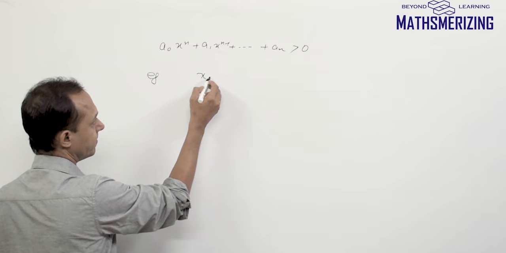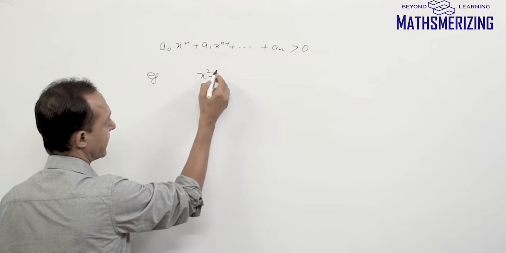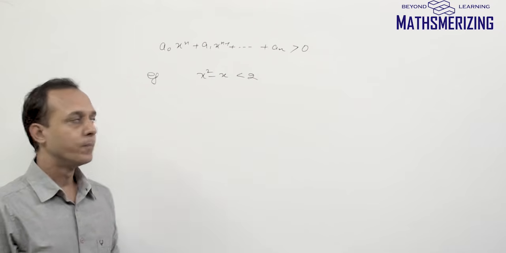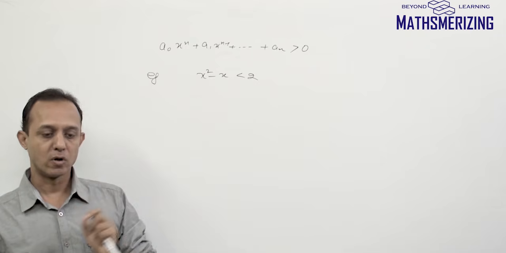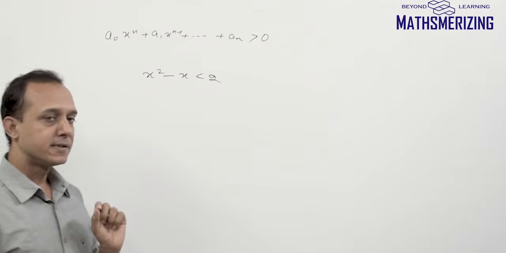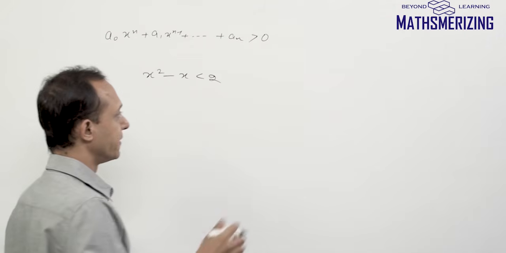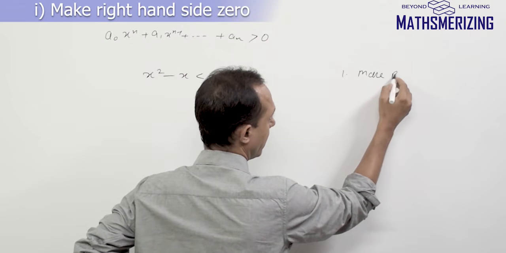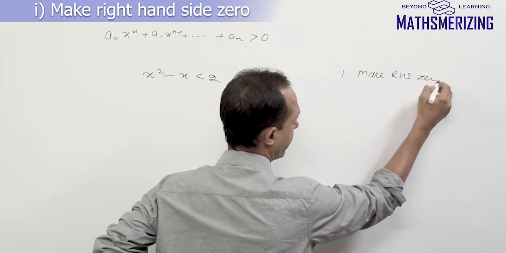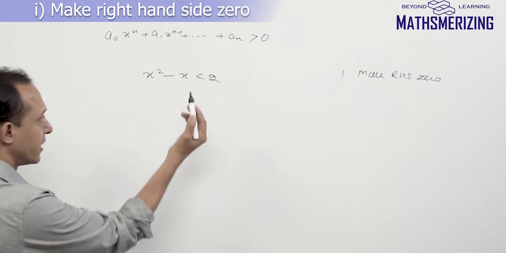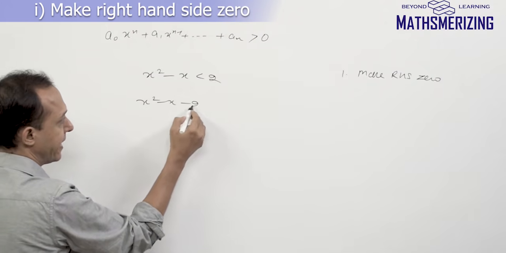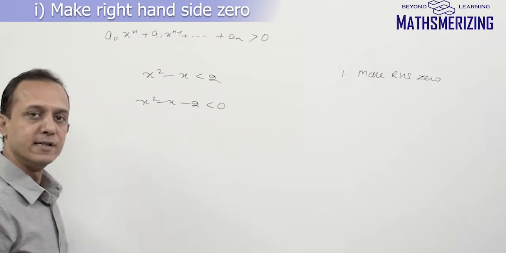Suppose the question is x square minus x is less than 2 and we need to solve this inequality. There are certain steps in this algorithm. The first step is make the right hand side 0. So whatever is there on the right hand side, just take it to the left hand side. So I'll get x square minus x minus 2 less than 0.